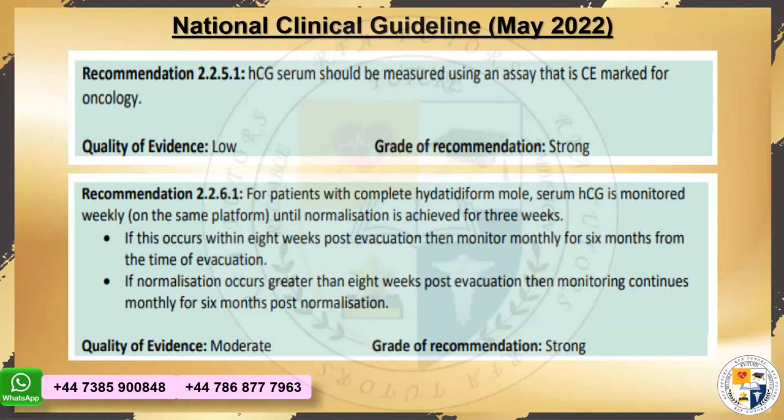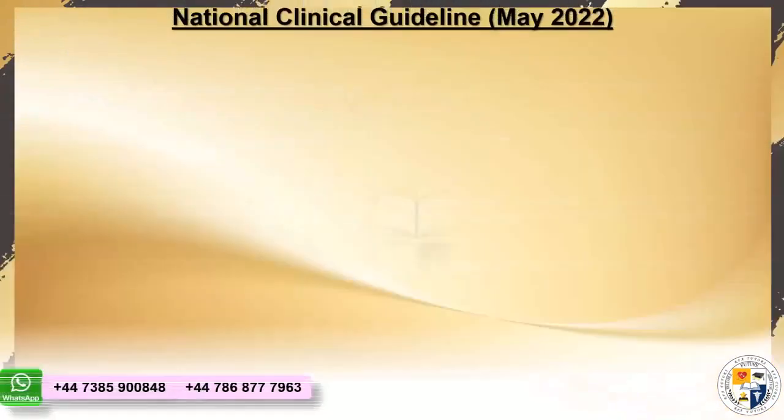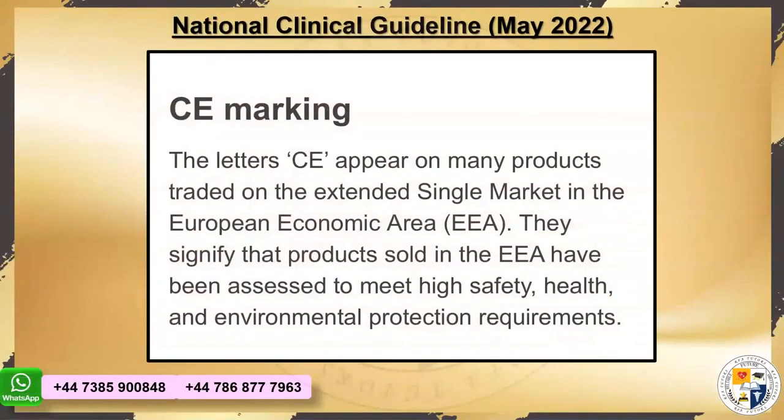Now, the 6 months thing is absolutely the same as that of the Green Top guideline. Do you remember the Green Top guideline recommendation that within 8 weeks, if it's normal, it would be 6 months from the time of evacuation? And if normalization occurs after 8 weeks, then it's 6 months from the day of the normalization. Do you remember this? Thank you, Rania. 56 days or 8 weeks as per the Green Top guideline. However, this weekly recommendation is different.